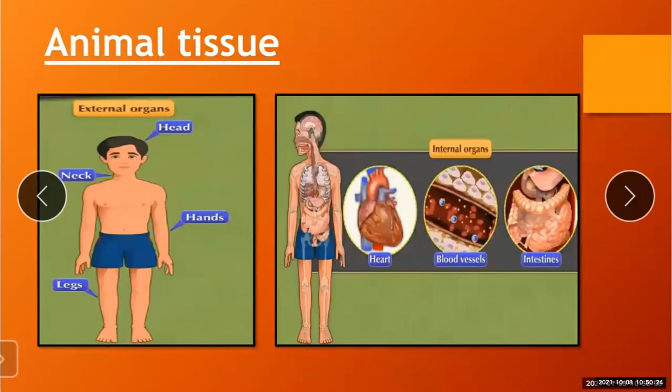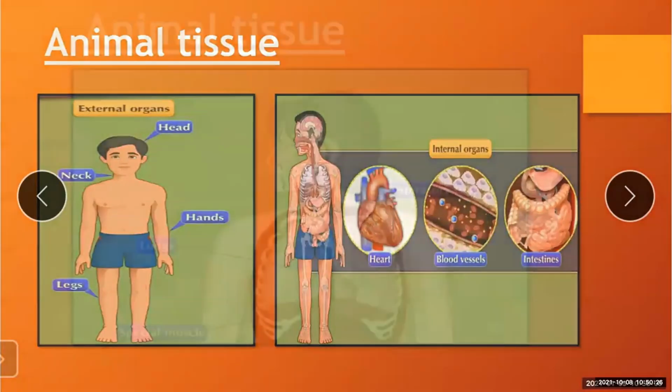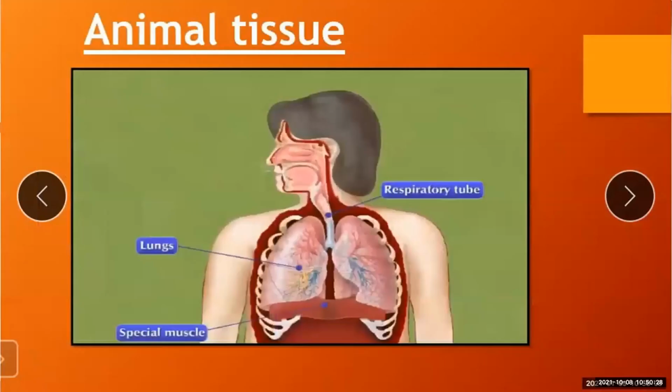See this one also. Respiratory tube, lungs, special muscles. All these are internal organs.